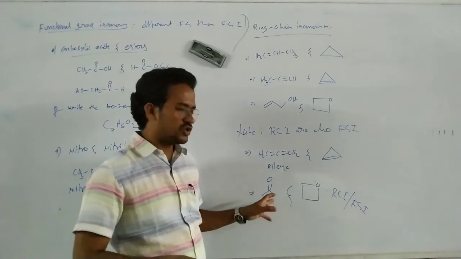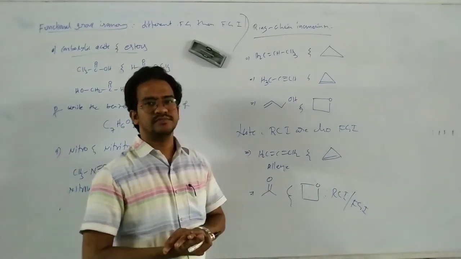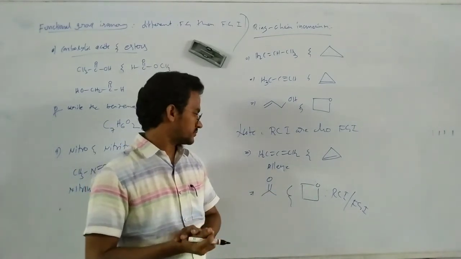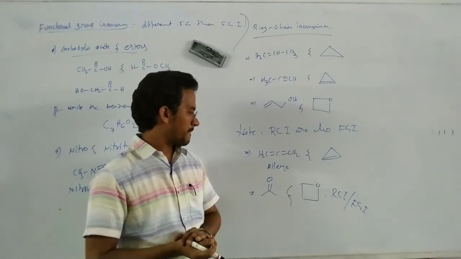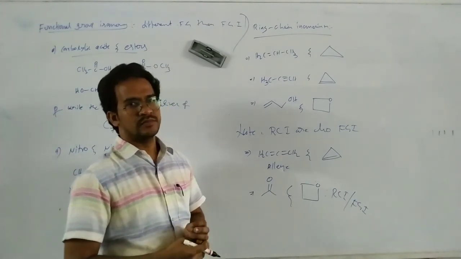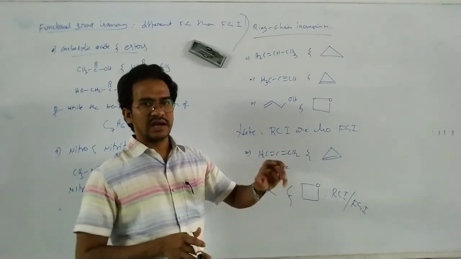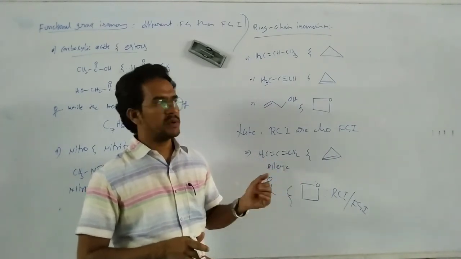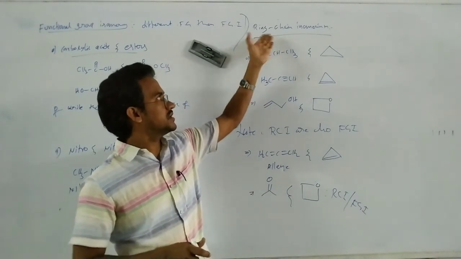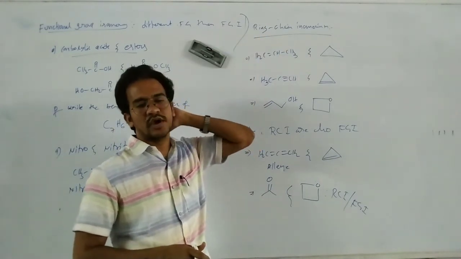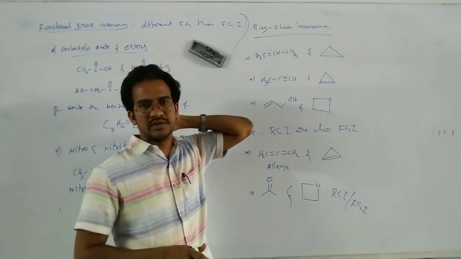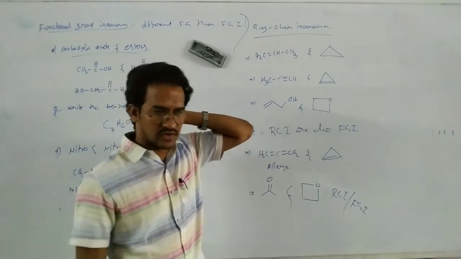Because what is the functional group here? Ketone. Here your functional group is the ether, cyclic ether. Okay. That's it. So the way of representation is different. One is the ring, another one is the acyclic, open chain compound. The name itself indicates ring chain isomer. Okay. So remaining one is the metamerism. We will discuss in next class. Okay. Thank you.